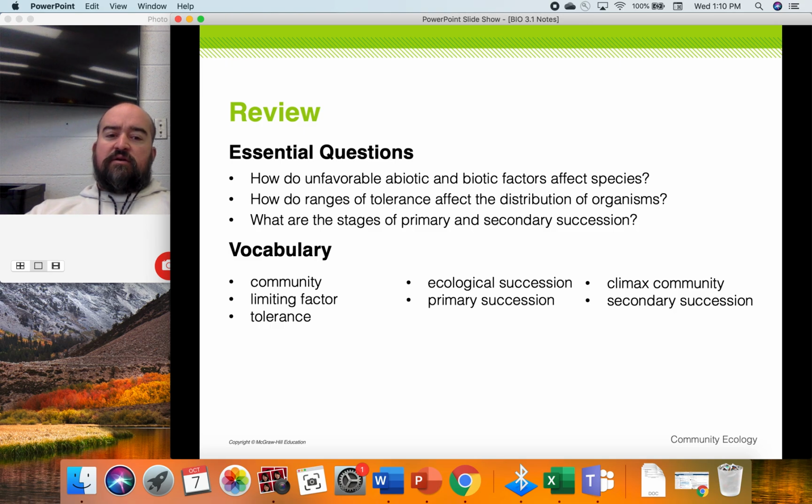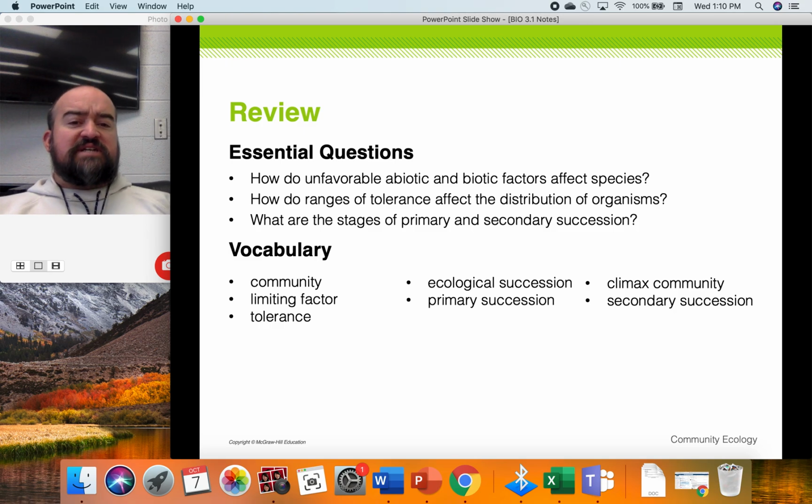Stages of primary and secondary succession. Primary succession, there's no soil present, so soil has to be formed. The pioneer species come in, the lichens, the mosses, and over time they become the soil that the annual plants can grow into, eventually shrubs, and then pines, and then finally hardwoods. Secondary succession is after something like a brush fire. There's soil already there, so it occurs faster. We don't need the lichens and mosses to form the soil. The annual plants can immediately start succeeding in that area. So that's it for section 1.